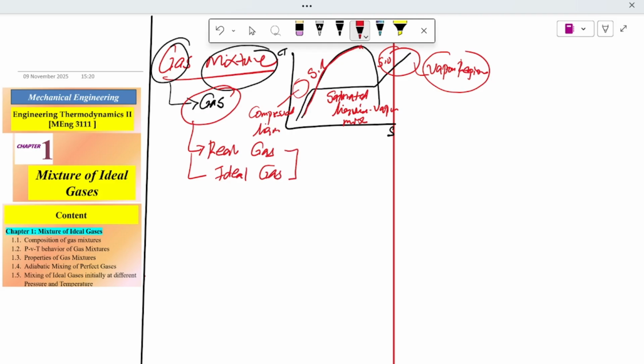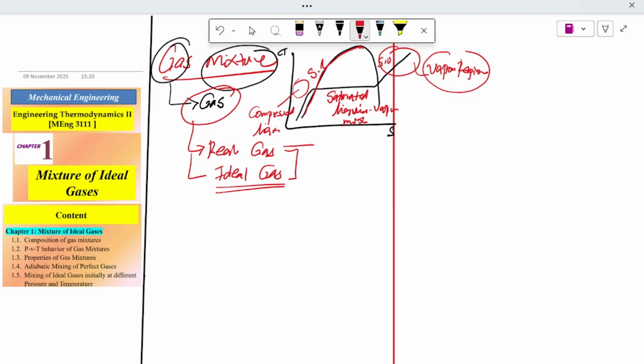What is the difference between real gases and ideal gases? Real gas means the gases that occur in nature. What about ideal gas?